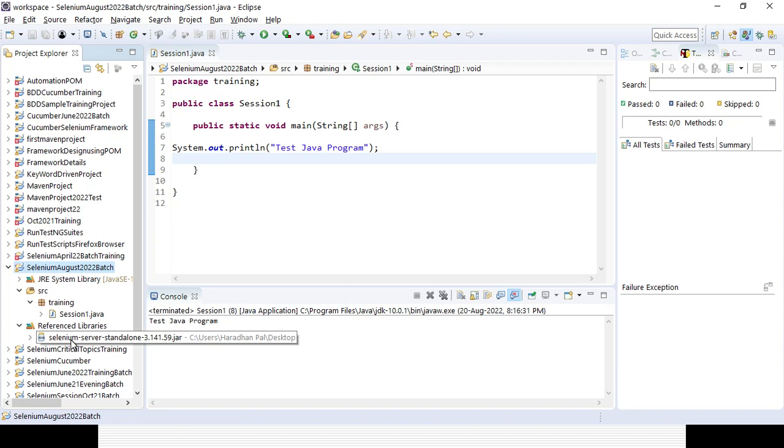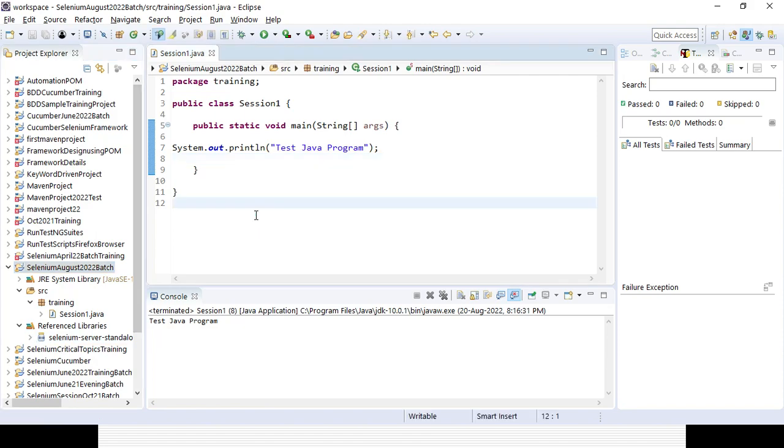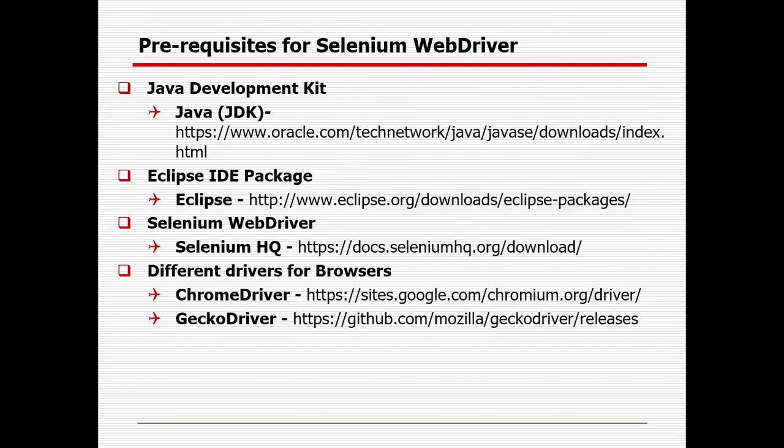You can use it throughout any package, any class, so it is at project level. The Java library and the Selenium file are added at project level. So we have learned three steps: how to deal with Java, Eclipse, and the Selenium WebDriver jar file, and how to associate it with the project. Next, I will show how we can create our program to launch a Chrome browser. The Chrome driver I need to install already.